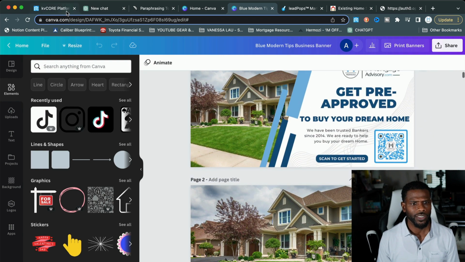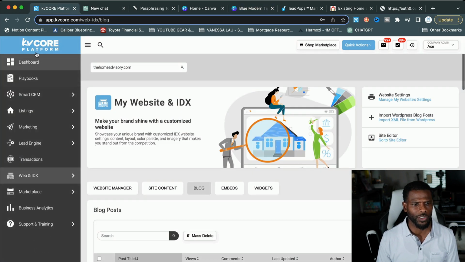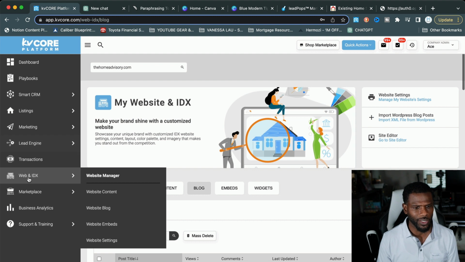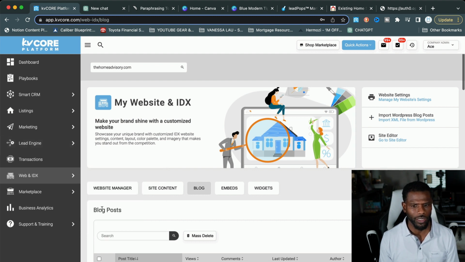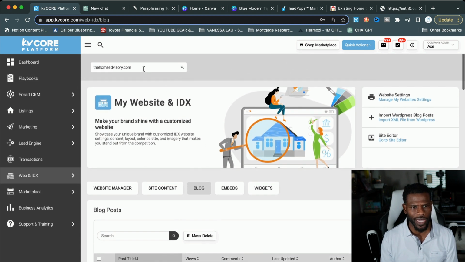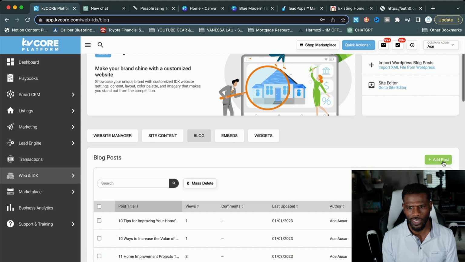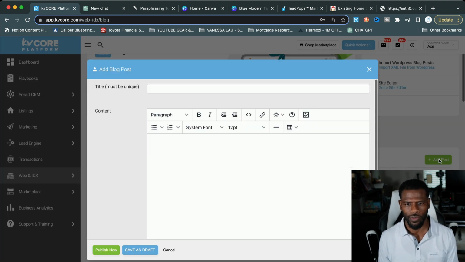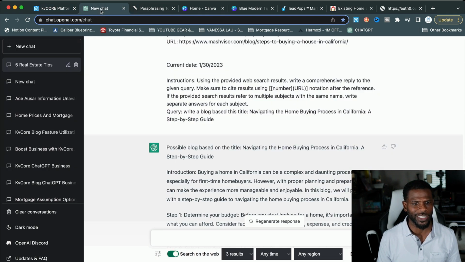All right. So now the first thing we're going to do here in KvCore, we're going to go down to Web and IDX, and we're going to go to Website Blog. Once you go to Website Blog, you will see all of your sites here, and then you'll see this Add Post button. I want you to click the Add Post button. All right. Okay. So now this is where we create our blog. I'll stop right here and I'll show you what we can do with ChatGPT.